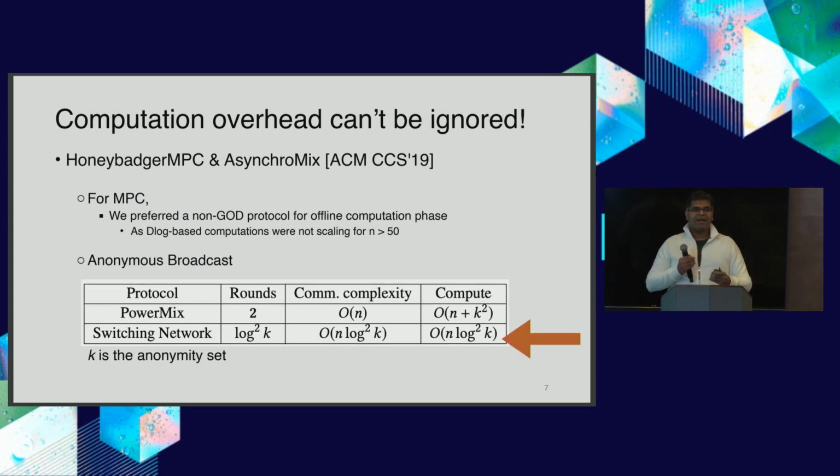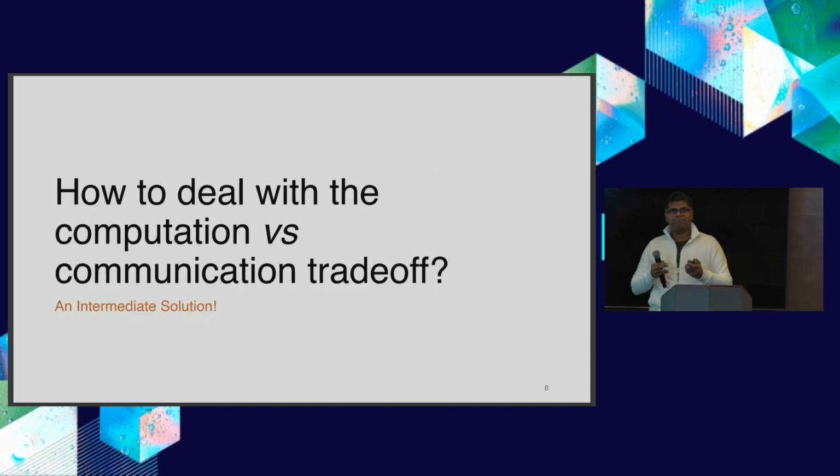So it shows that when we work in the real world, rather than just focusing on reducing the communication complexity, we should also consider the computation overhead and build protocols which use both communication and computation in a trade-off fashion to do a better job. That's something I observed from my own experiments.